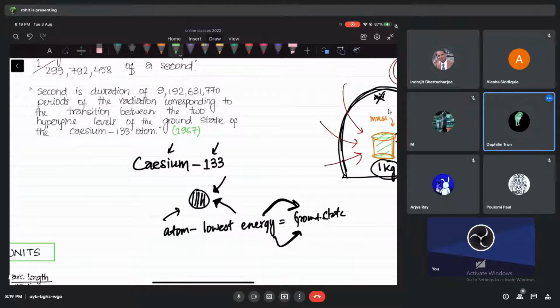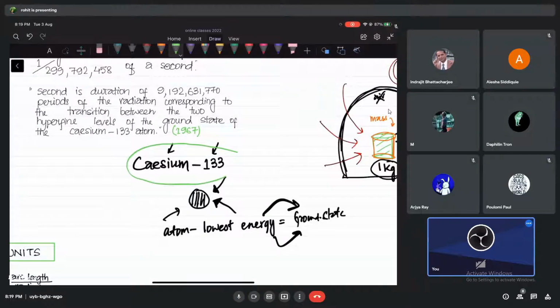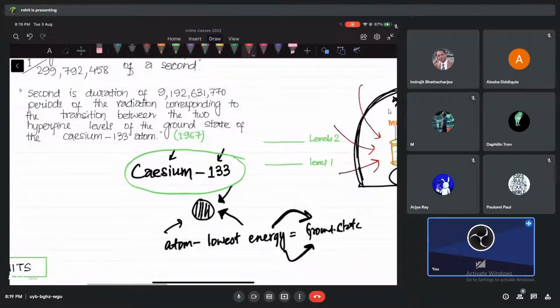See, guys, in cesium, there are 2 levels. You will not understand, I have no problem with that. Let's call it level 1 and level 2. I'm just talking very simple here, not going into detail. This level corresponds to low energy, and this level corresponds to a bit high energy. Okay, now let me tell you what is happening.